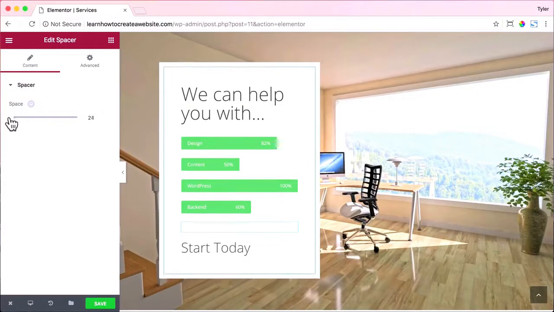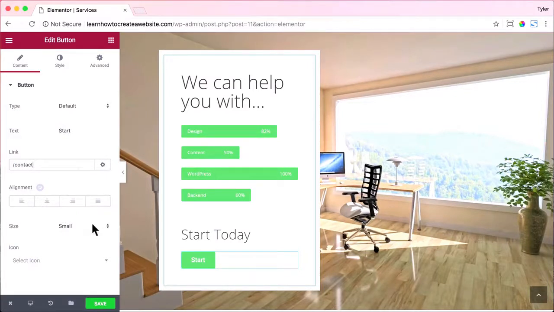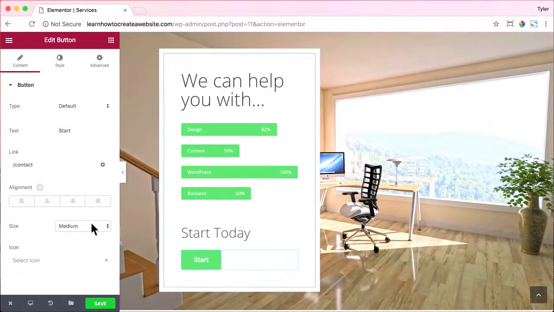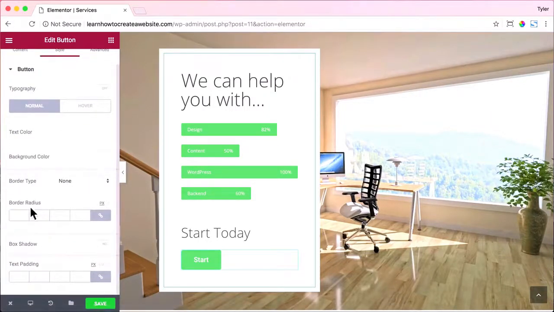And then I'm going to add a button by clicking on this button right here, and then going to button and dragging it in. After I do that, I click on the button, and for the text, I'll put start, and for the link, I'll put contact. So they'll click on this, and then they'll go to our contact page, and they can contact us there. For the size of the button, let's just do medium, and for the style, you can click on style, and go to border radius and put in 20, and that will make all your edges rounded.